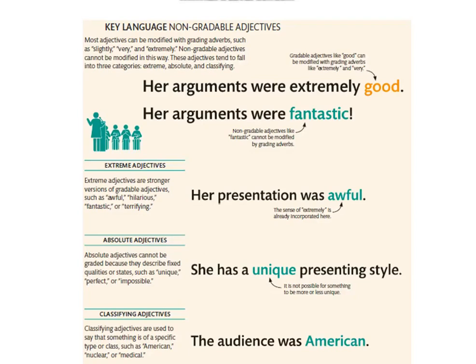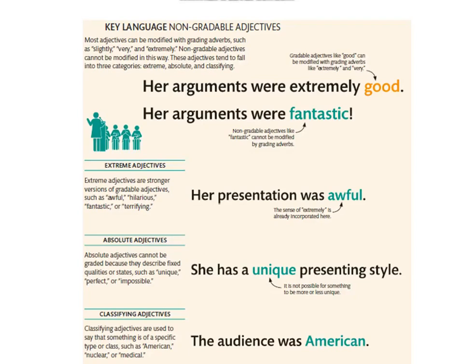Let's read the first example. Her arguments were extremely good. Good here is a gradable adjective. It can be modified with grading adverbs like extremely here or very, for example. Her arguments were fantastic. Fantastic is a non-gradable adjective. It cannot be modified by grading adverbs. Let's start with the three categories. As I said, we have extreme adjectives, absolute adjectives, and classifying adjectives.